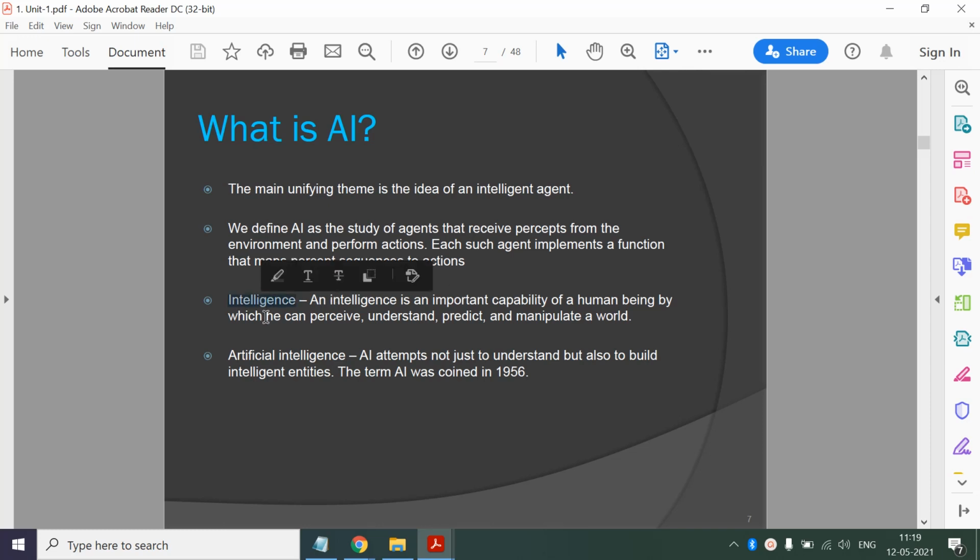We say any entity has intelligence if it can perceive, understand, predict, and manipulate a world. Okay, and artificial intelligence is an attempt not just to understand but also to build intelligent entities. Okay, and this term was coined in 1956 during the Dartmouth conference.